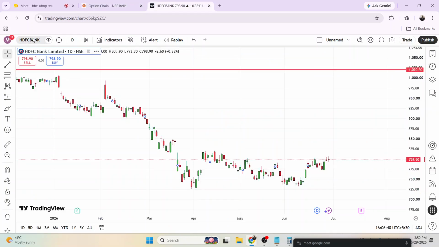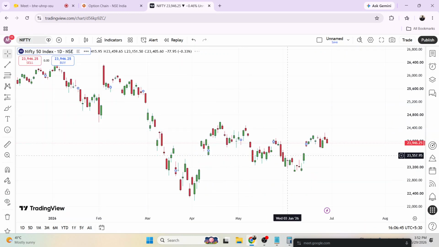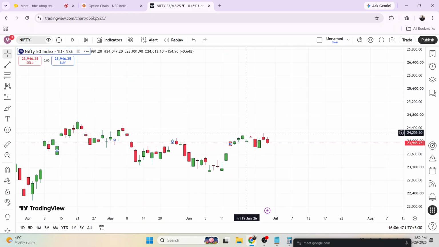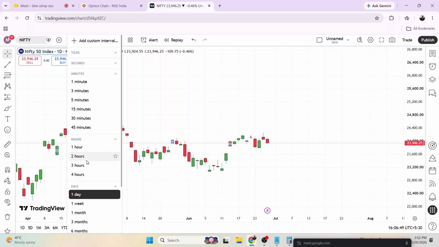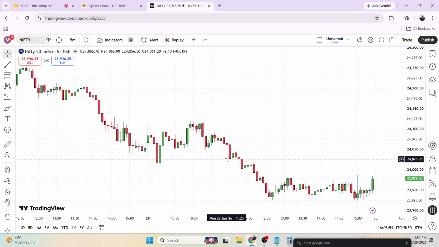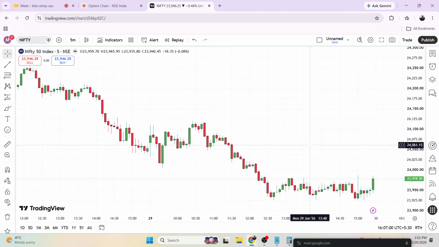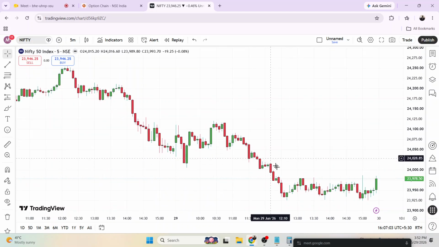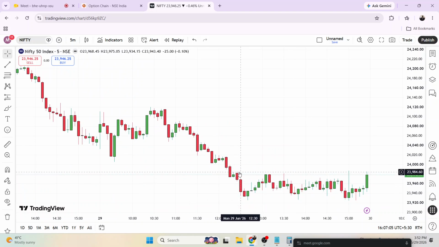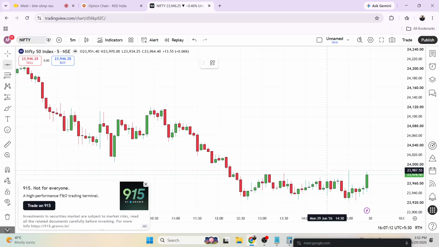Now you can see the chart of Nifty as well. Most of the time in intraday, the price is not able to cross this particular level. For every half an hour, if we check the change in open interest, then we can understand how the market is behaving. Now you can see after 12 o'clock, the market has not been able to sustain the 24,000 level.